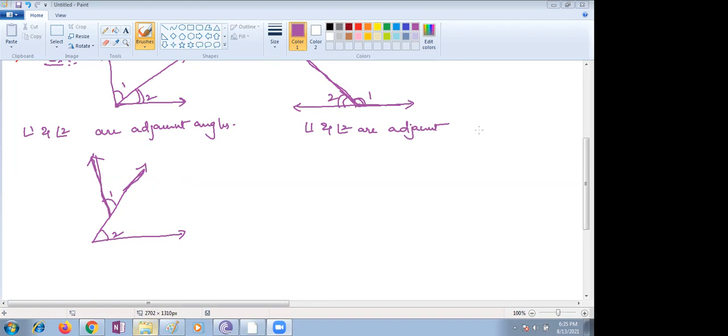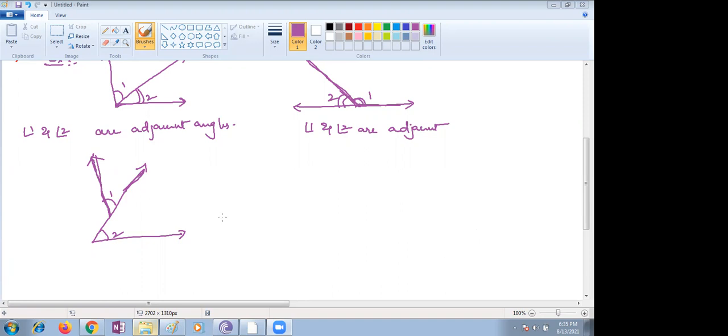Let me call students. Nikhil, are you there? Nikhil, if you are there, please respond. Yes, ma'am. What are the 3 conditions we are supposed to check over here? Common vertex, common arm, no common interior. Yes, I can see 7 participants raised their hand. Ishan.